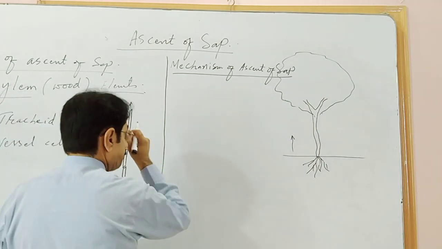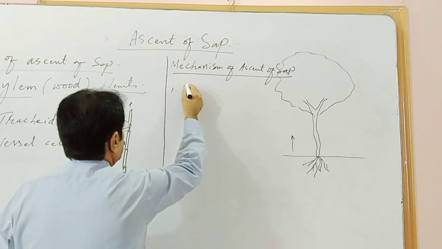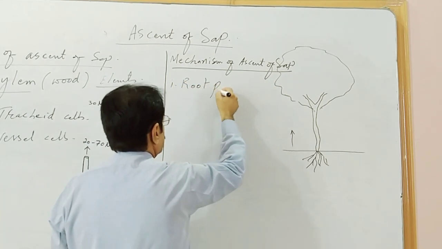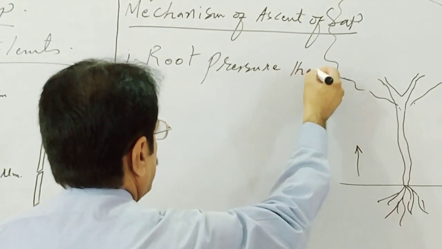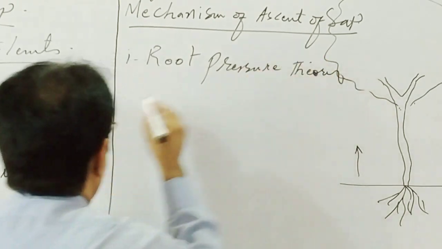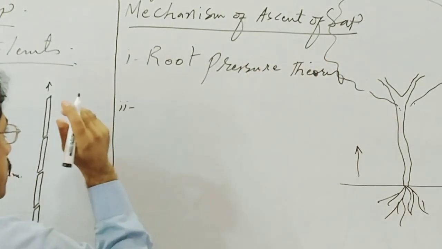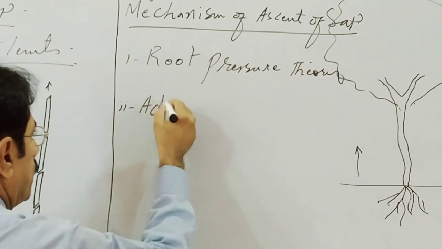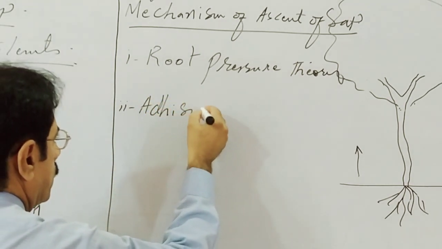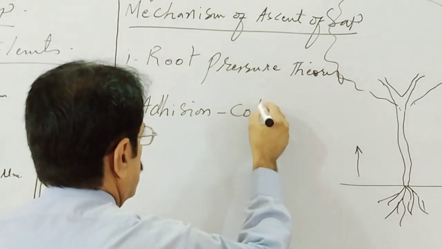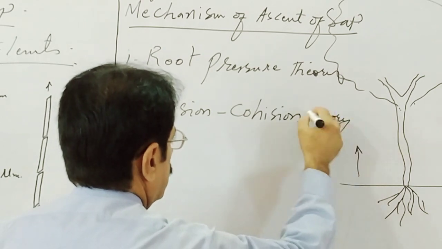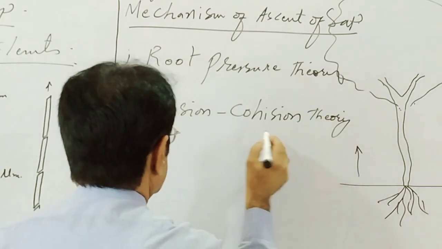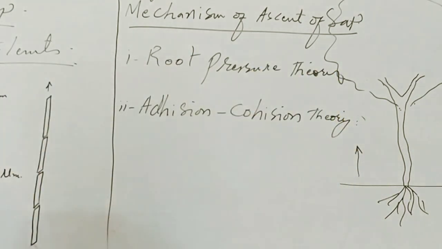They are the root pressure theory, and the other one is the adhesion and cohesion theory. Two theories. Let us see the first, the root pressure theory.